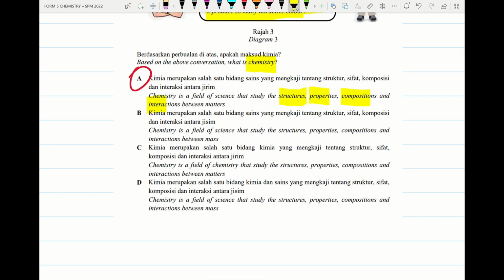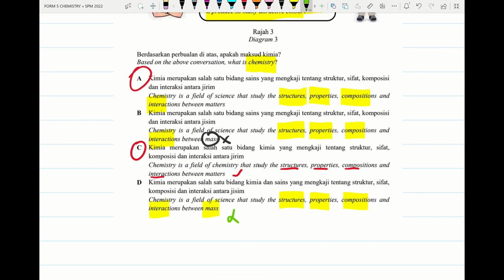So we try to check option B. Interaction, structure, properties, composition, and interaction between mass. Wrong. Alright, so we go for the next one. Option C, structure, properties, composition, interaction among matter. So this one also can be correct. Alright, so we go for the next one. Chemistry is a field of studies that structure, properties, composition, interaction between mass. So this will be wrong.